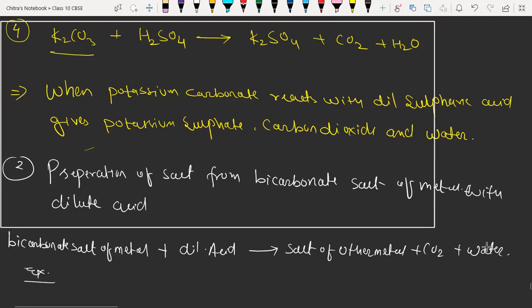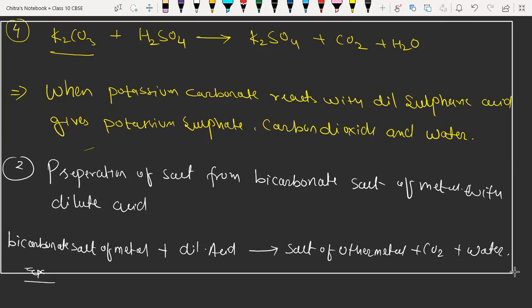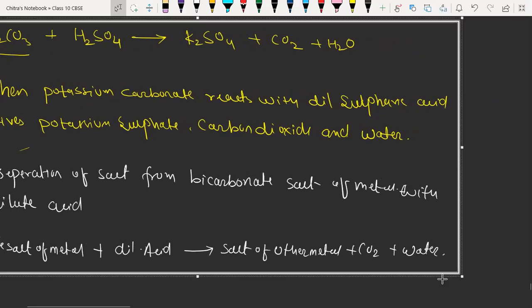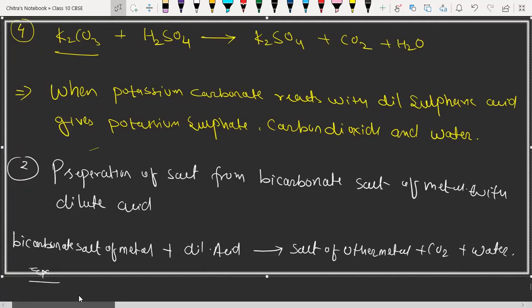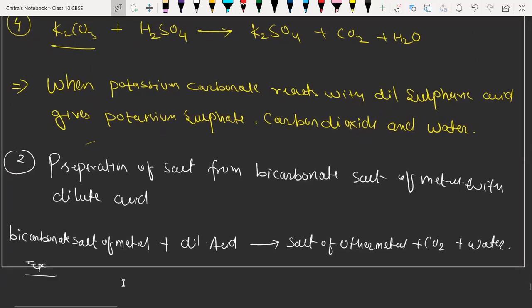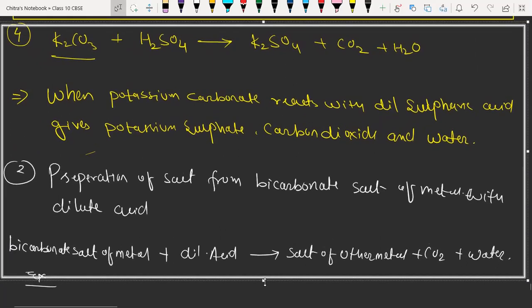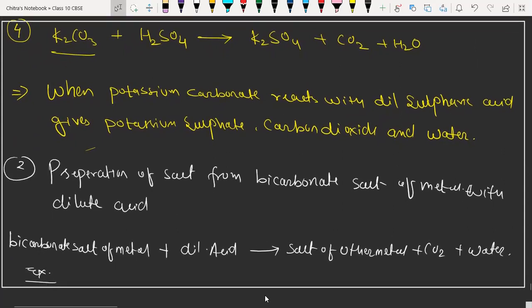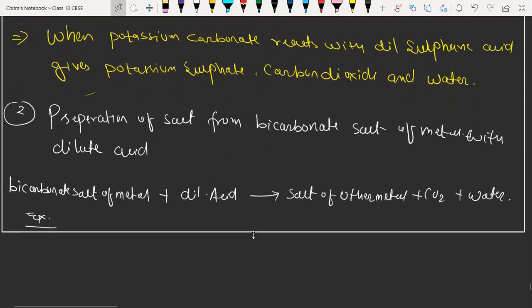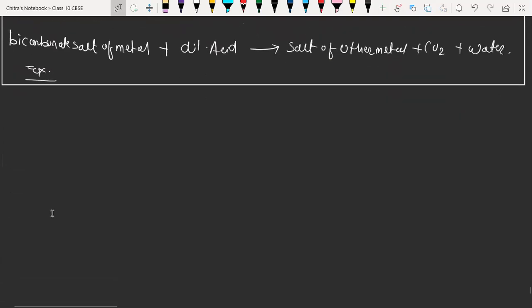Everyone done? Yes, sir. These reactions are very important. They will come definitely in your examination for salt. How will you prepare salt? Whatever reactions we are taking are the laboratory method, not the industrial method. Okay, so now we will take 1 or 2 examples for this bicarbonate salt.